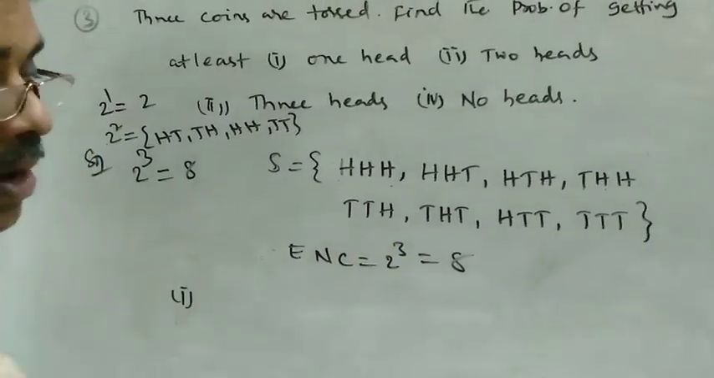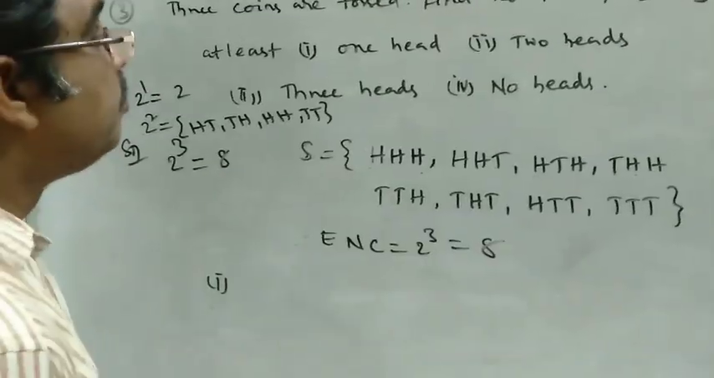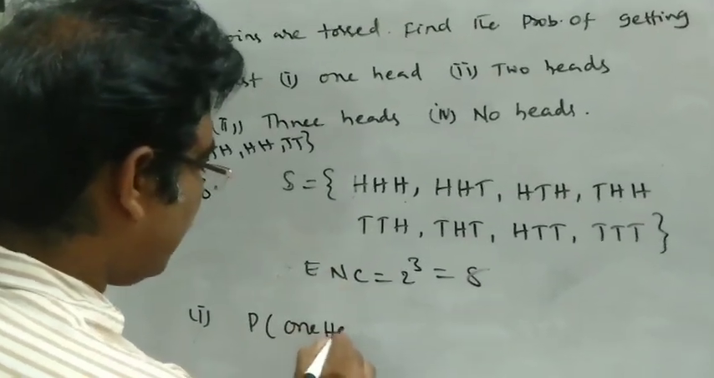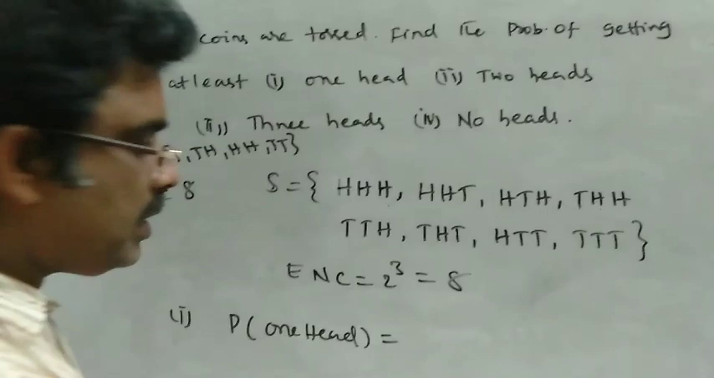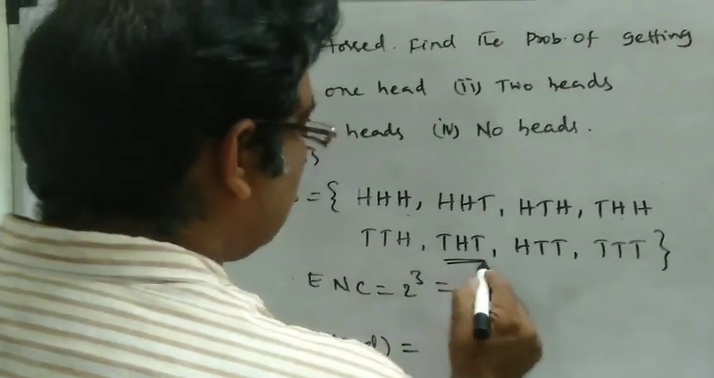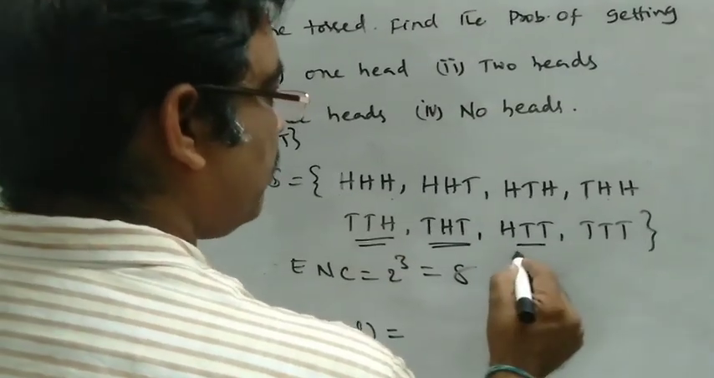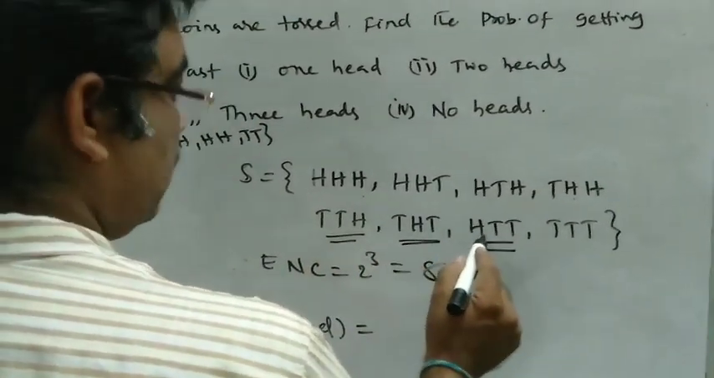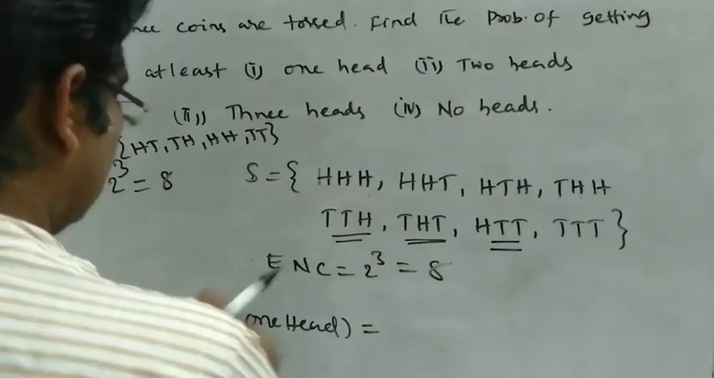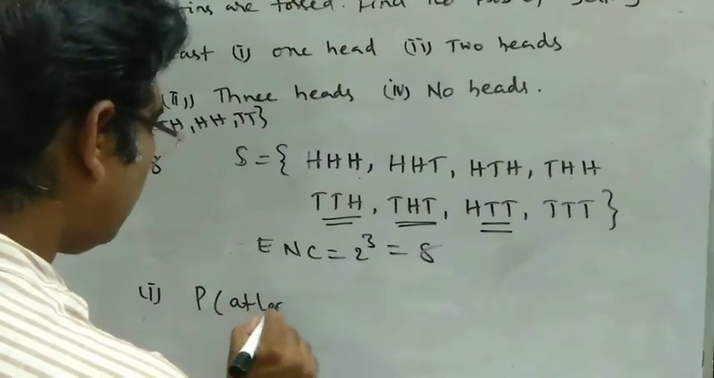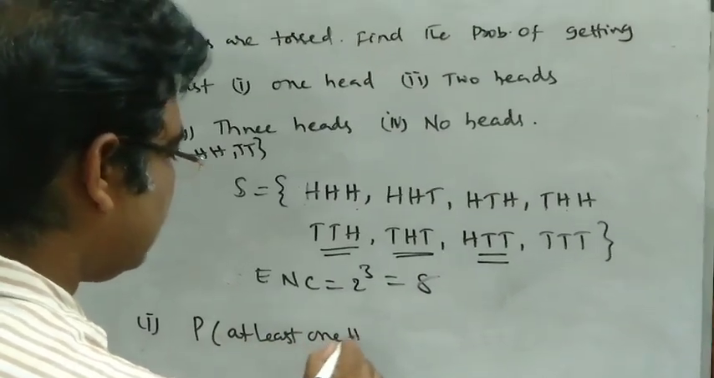Now see the first one. This is common for all the 4 problems. The probability of getting one head. So these are the sample points. One head means TTH, THT, at least one head, sorry, not one head, the probability of getting at least one head.